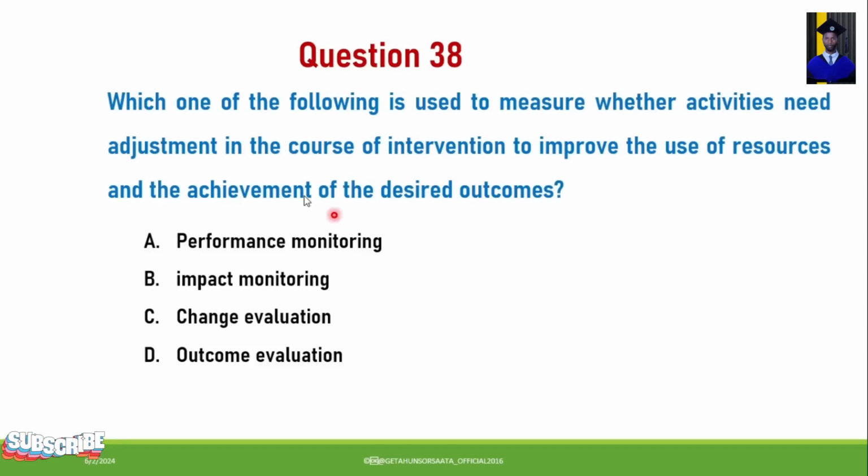Next, question 38. Which one of the following is used to measure whether activities need adjustment in the course of intervention to improve the use of resources and the achievement of the desired outcomes? A. Performance monitoring. B. Impact monitoring. C. Change evaluation. D. Outcome evaluation. Therefore, the correct answer for this question is A. This performance monitoring is used to measure whether activities need adjustment in the course of intervention to improve the use of resources and the achievement of the desired outcomes.